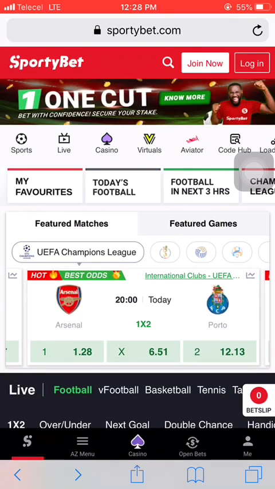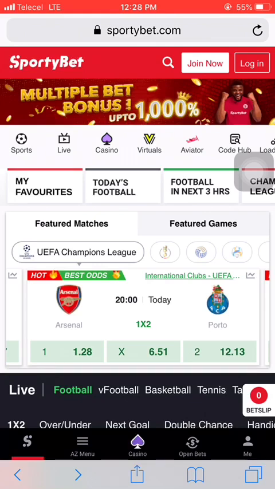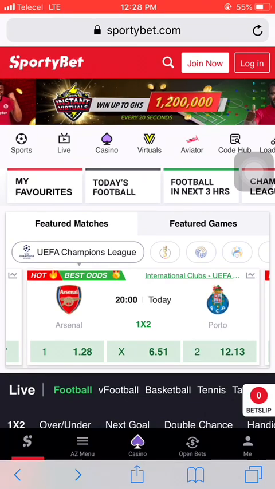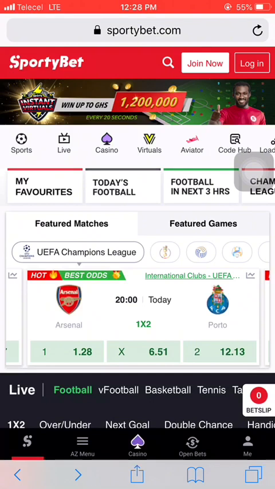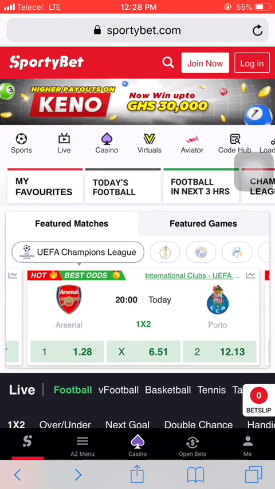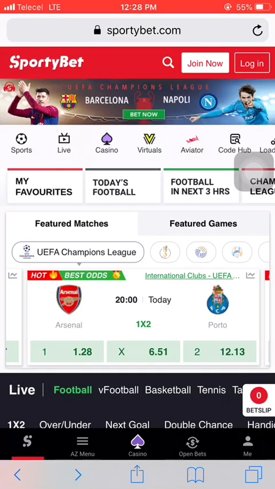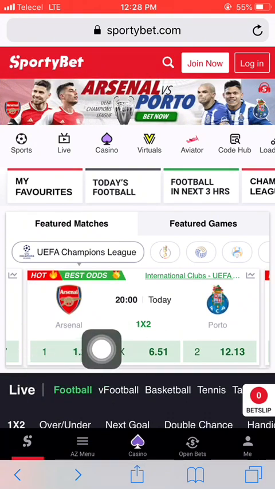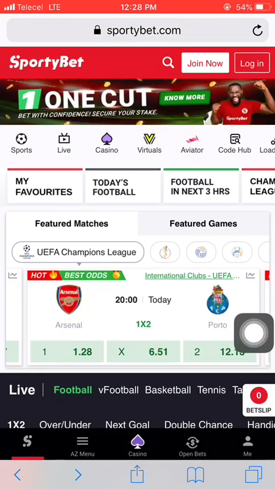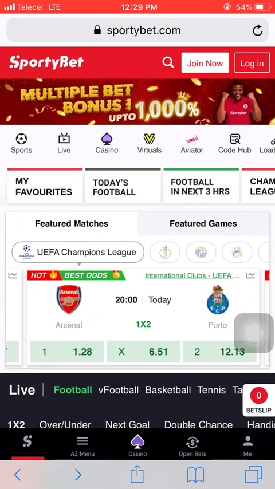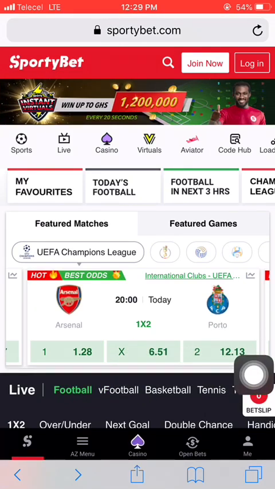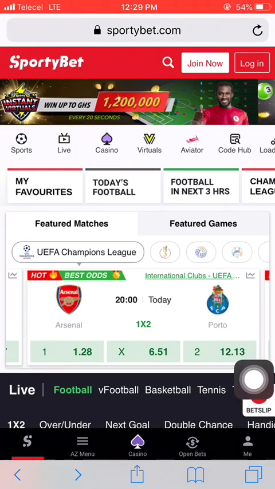After you have finished doing all this, let's move to the main topic we are treating today. When you come to Sportybet, if you want to start betting, there are three main things you have to know. If you open your Sportybet app and you see 1, it means a win for the home team. If you see X, it means draw, and if you see 2, it means away win.